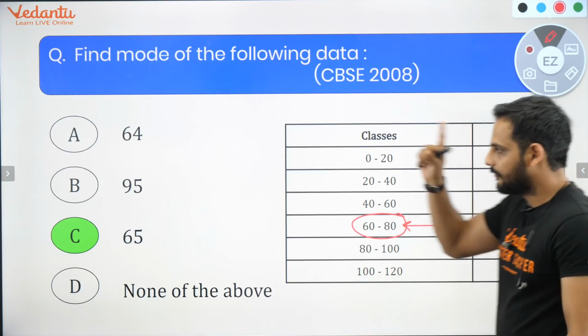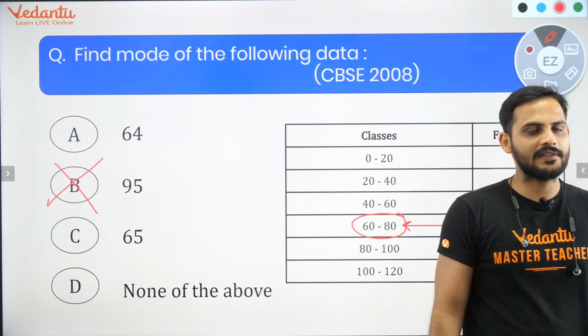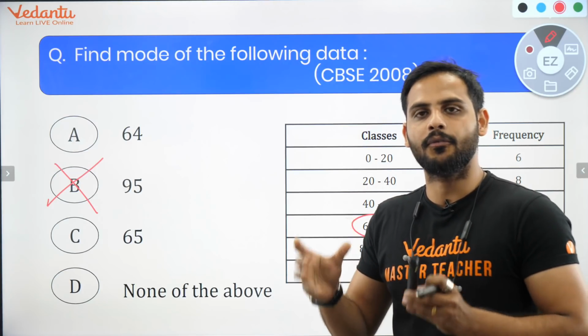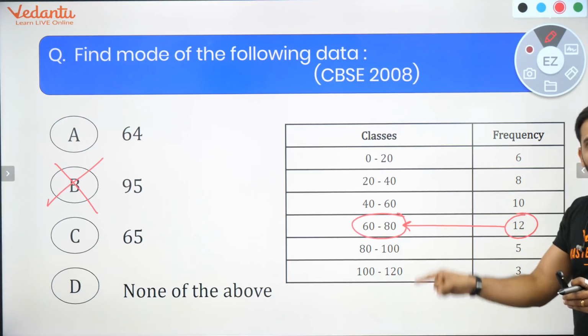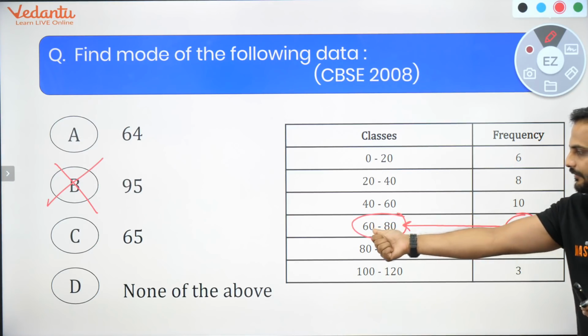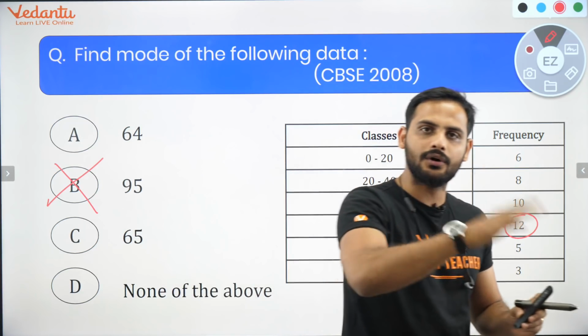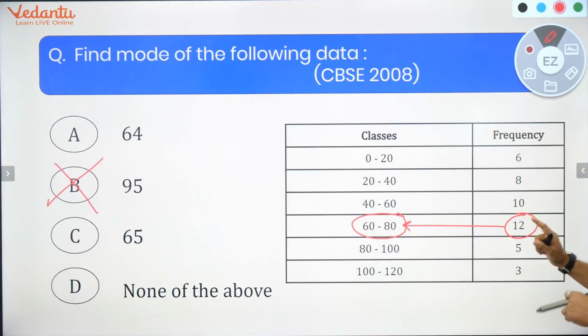Now bachcho, remember, first thing I can clearly say that 95 cannot be the answer. Why? Because mode always lies in the modal class. If the modal class is 60 to 80, whatever the mode is, it will be between 60 and 80 only. It cannot go beyond 80, it cannot go below 60. Now we need to understand all the formulas. The frequency of the modal class is called F1, this is called F0, and the next frequency will be called F2.